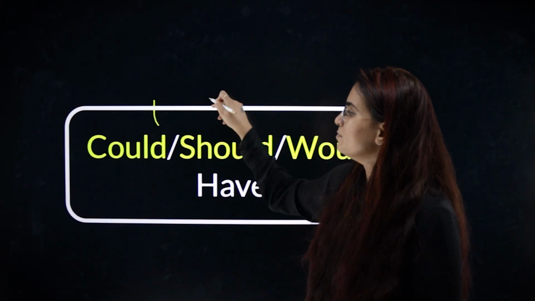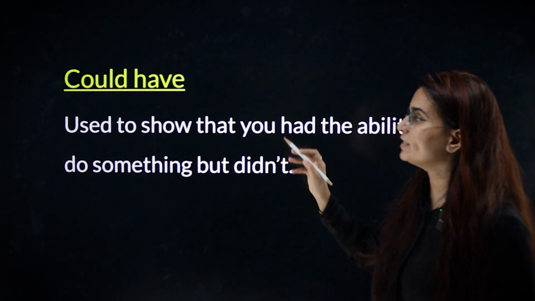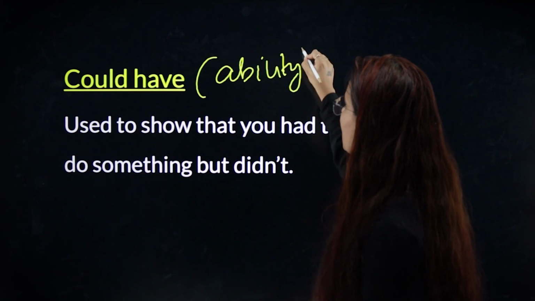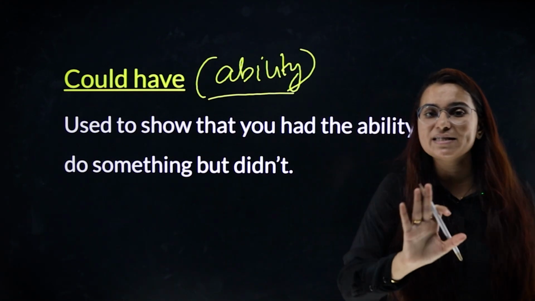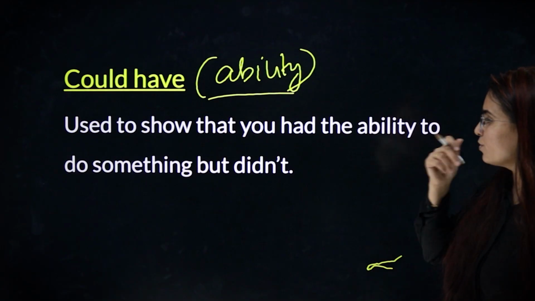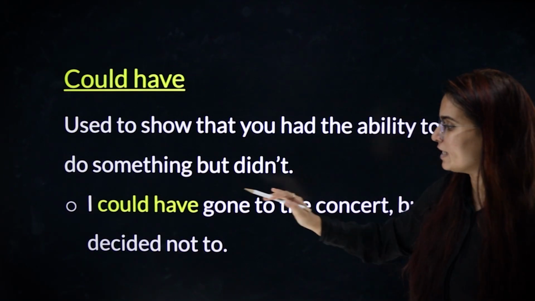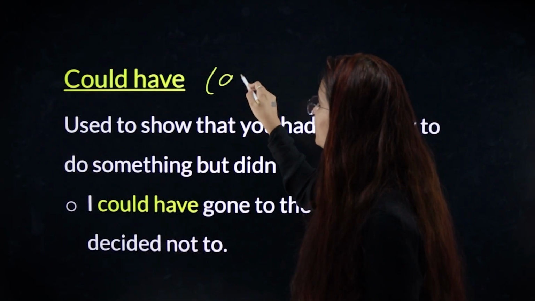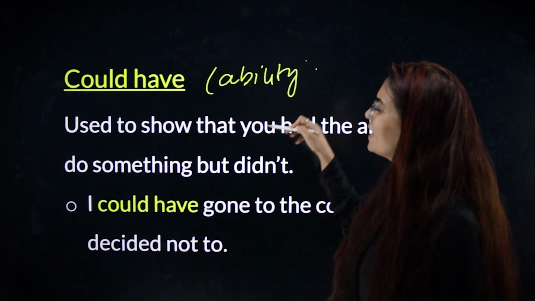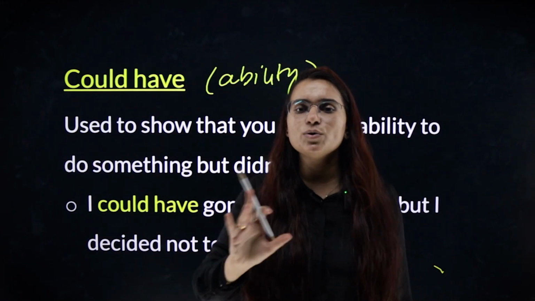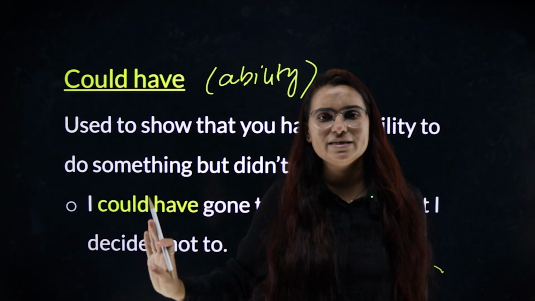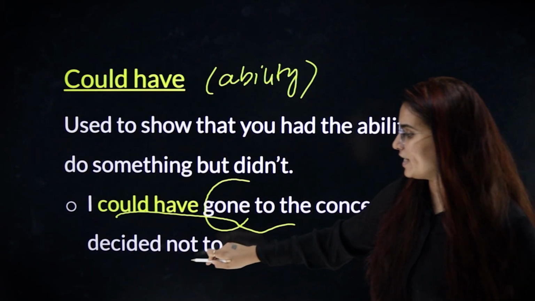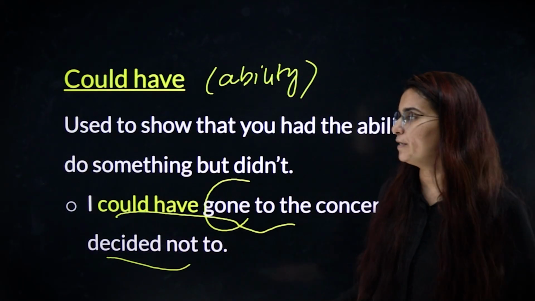Next we have could have, should have, would have. I'll give you one simple explanation of each one of them. The first one is could have. Could have talks about the ability in the past, but you didn't do it. You didn't take that chance. It is used to show that you had the ability to do something, but you didn't. I could have gone to the concert, but I decided not to. This was in your hand. You had the ability, you decided not to do this. कोई रिग्रेट नहीं है, कोई परेशानी नहीं है, मेरे पास चांस था पर मैंने नहीं किया. दोनों सेंटेंसेस पास्ट में हैं.